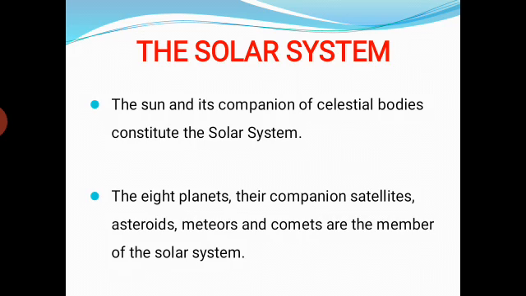See students, the second point: the 8 planets, then their companion satellites. Do you know satellites, students? The Moon is the satellite of Earth. Then the 8 planets and their companion satellites, and again the asteroids, meteors and comets, these are also celestial bodies and members of the solar system. Which are the members of the solar system? The 8 planets, like Mars, Venus, the Earth, Jupiter, and so on, then their satellites, asteroids, meteors and comets are the members of the solar system.